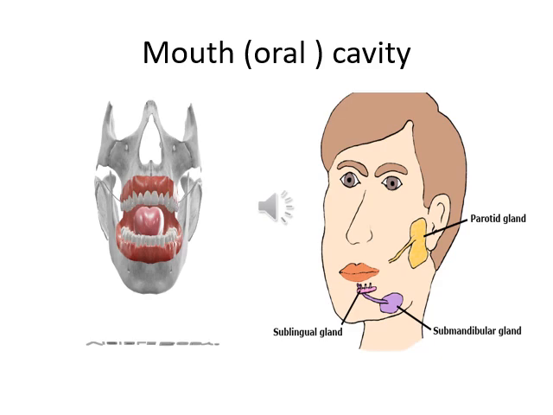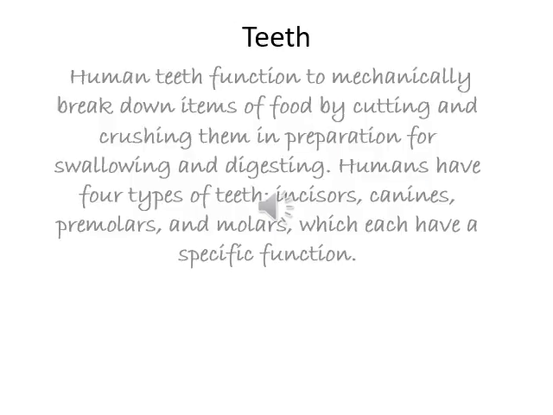Now, in the buccal or mouth cavity, we are going to discuss the teeth. As you all know, teeth are the hardest non-bony structure present in our mouth.